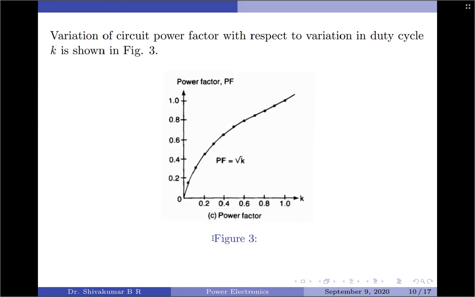Right, at the very end I would like to show the variation of the circuit power factor with respect to the variation of the duty cycle represented by K. So this is how the power factor would vary with respect to duty cycle K here. So this is about the on-off control technique of the AC voltage controllers.